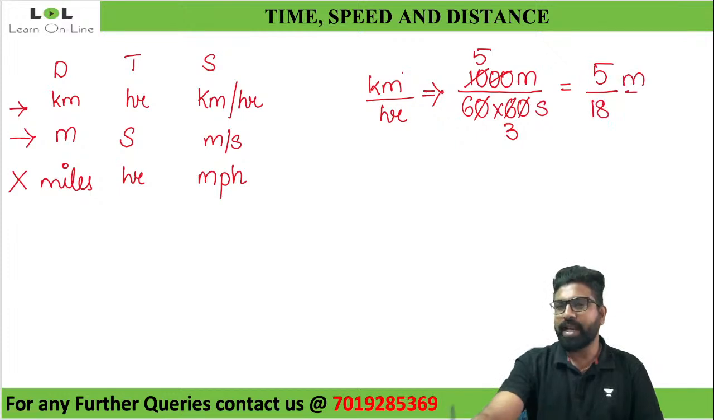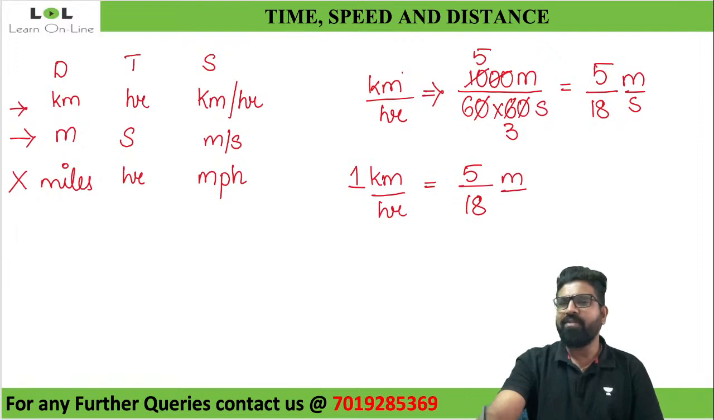So I can tell that 1 kilometer per hour is nothing but 5 by 18 meter per second. So whenever I see kilometer per hour, I'll be multiplying it with 5 by 18.